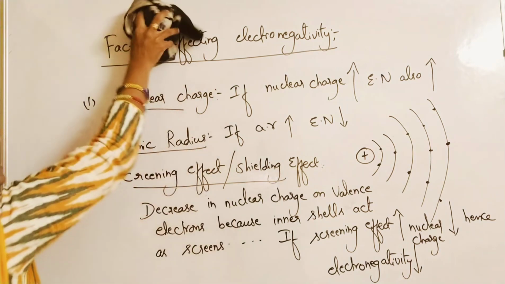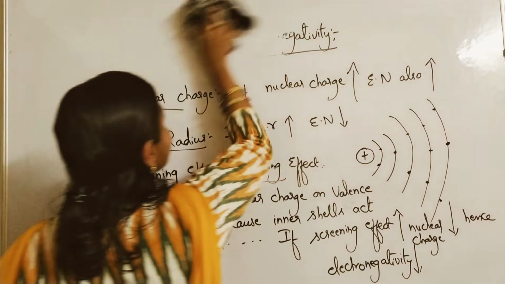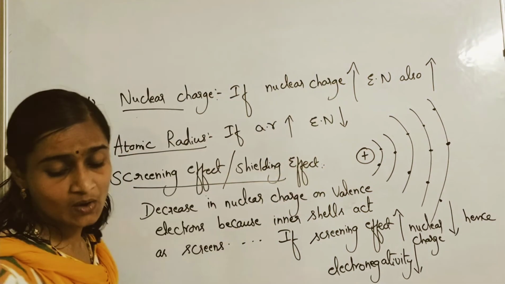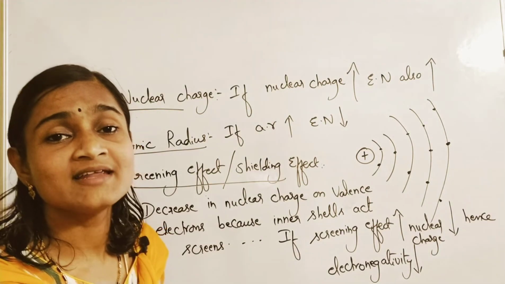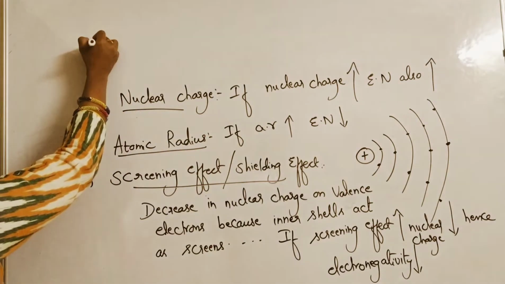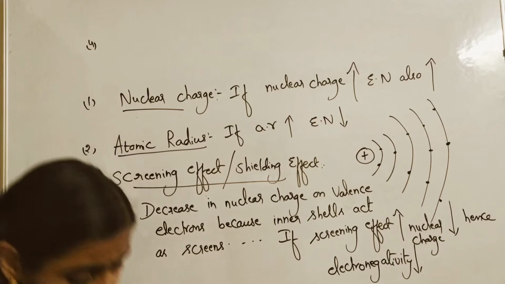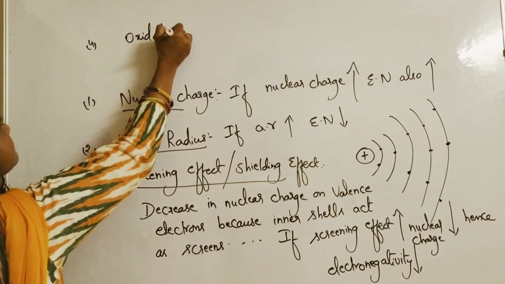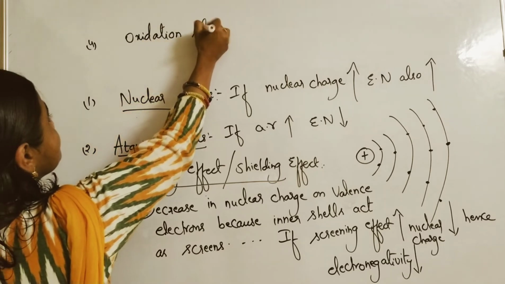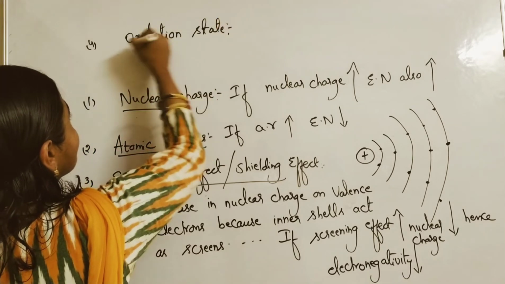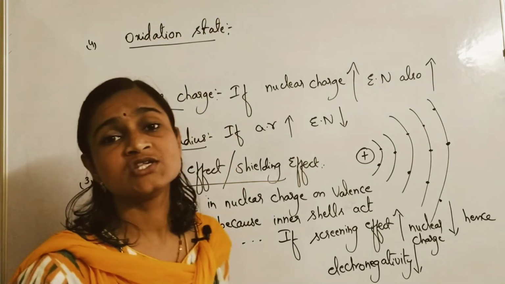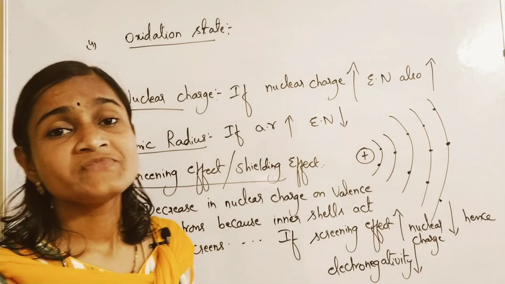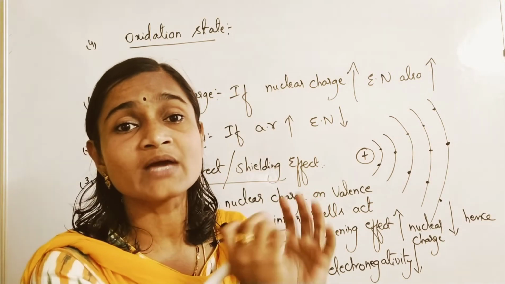Okay. And the last factor which influences electronegativity is oxidation state. This is the one which we are learning here. Oxidation state means the apparent charge acquired by an atom.